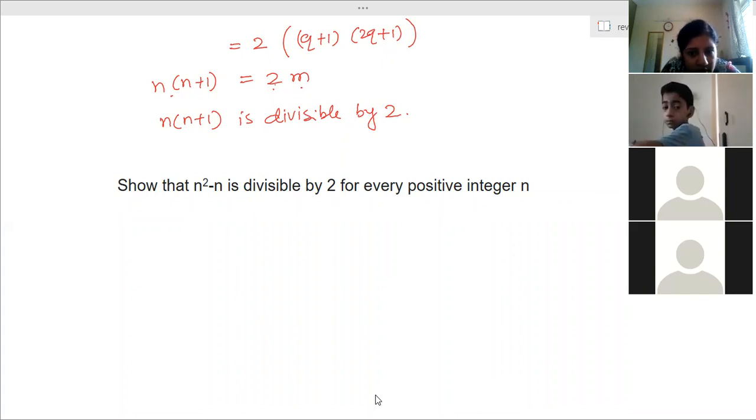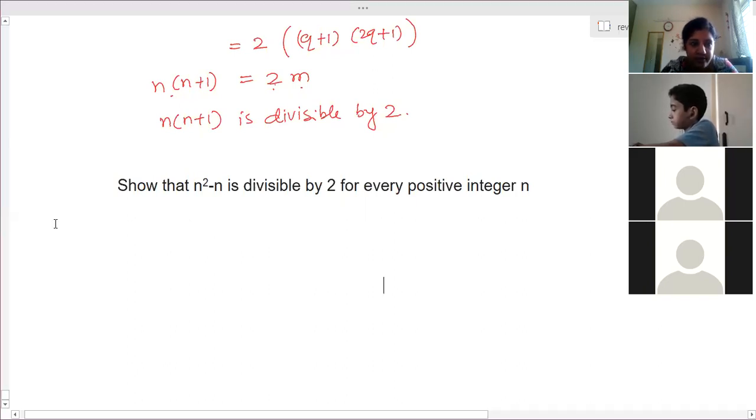Then, instead of that, I will solve the next one. The product of three consecutive positive integers is divisible by 6. That we will solve at the end, because to understand that, you have to work on different things. You need to know the other things.